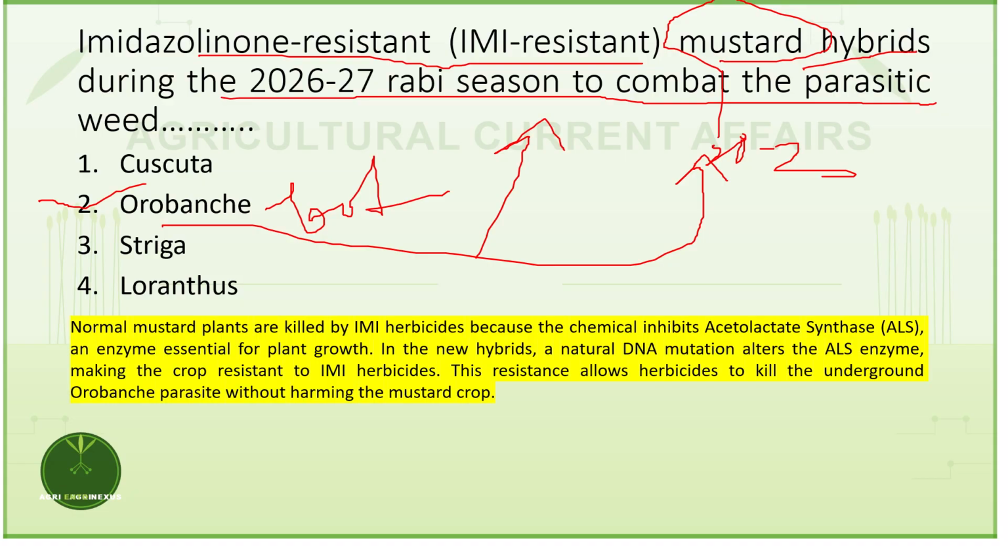Normal mustard plants are killed by imidazolins. But whenever these IMI resistant mustards are used, they inhibit the process of acetolactate synthase, and the mustard plant will grow and Orabanki will die. Hence, mustard production will be increased.